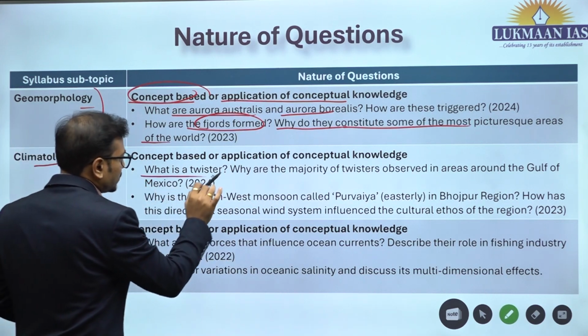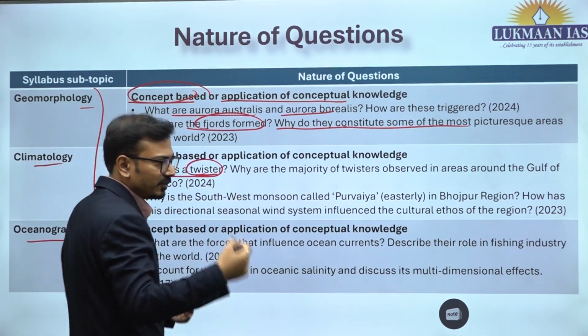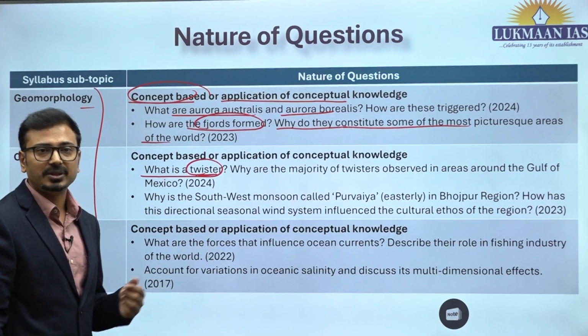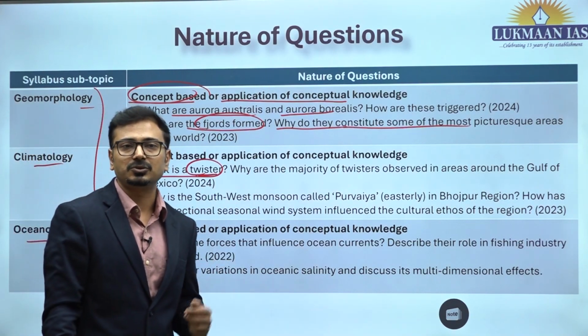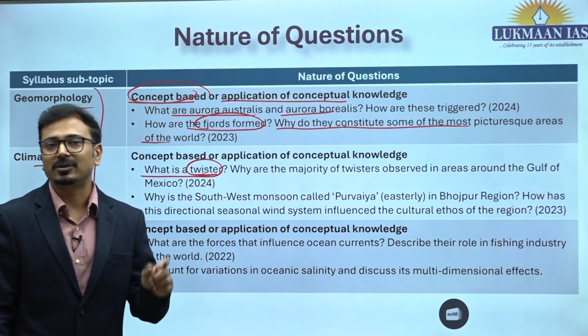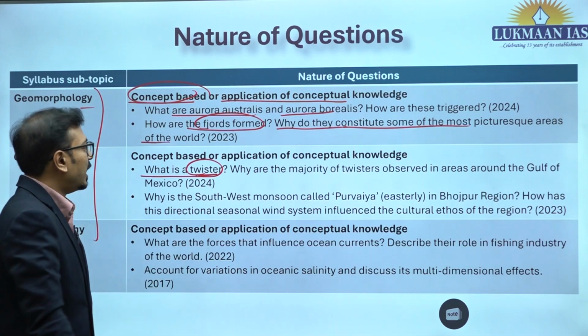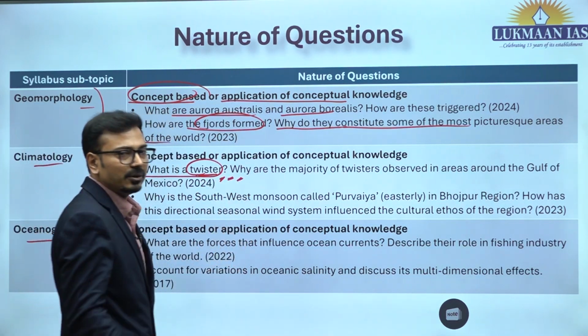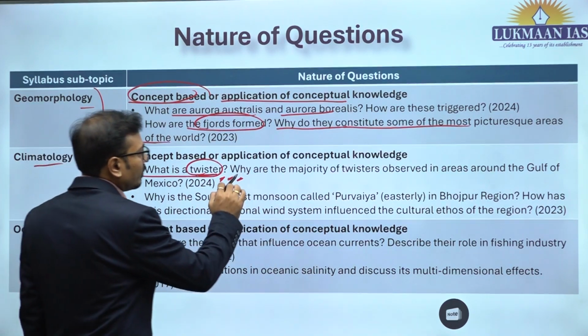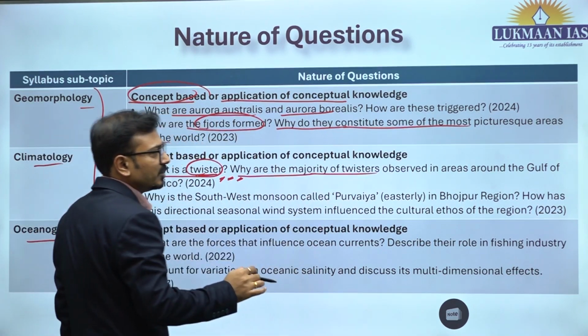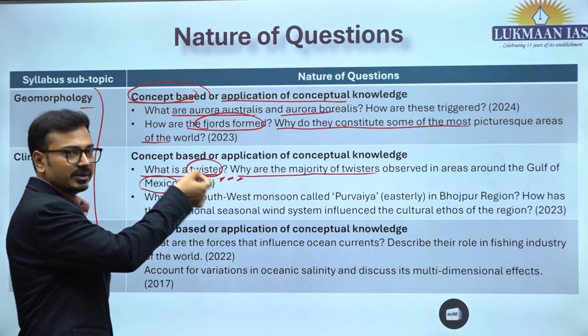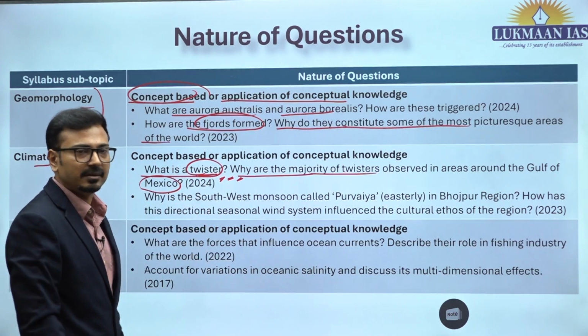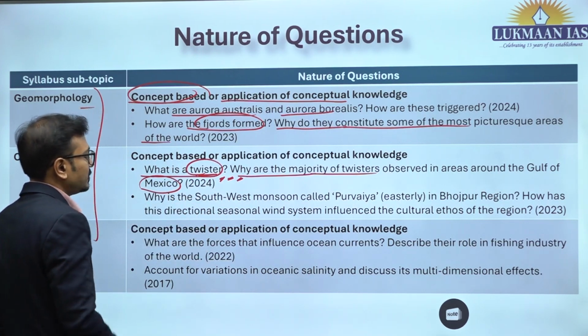Now, climatology: twisters. Twisters was one of the confusing questions for students that year, as they confused them with cyclones, but twisters are tornadoes. At that time it was in the news because the US experienced a major tornado season. Why are the majority of twisters observed in the areas around the Gulf of Mexico? So see, they asked the specific part in the second part of the question.